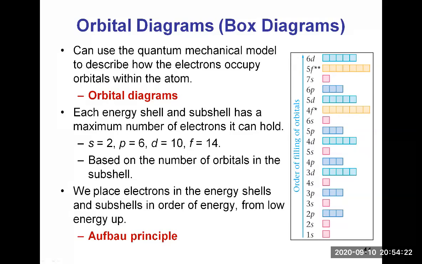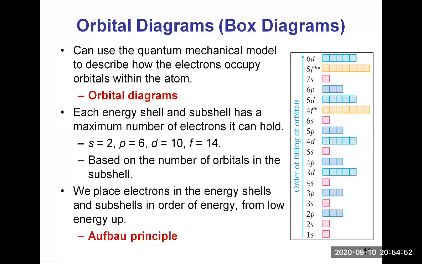However, you can see here that there is an overlap between levels, between level 3 and level 4. The 4s orbital is lower in energy than the 3d orbitals. So that means you will start filling the 4s orbital before you have finished filling the 3d orbitals. But then after the 3d, it's the 4p.